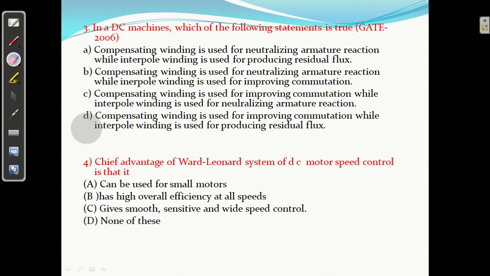Okay. Question number 4. The chief advantage of the Ward-Leonard system of DC motor speed control is that it can be used for small motors, has high overall efficiency at all speeds, or gives smooth, sensitive and wide speed control. Yes, C is correct. For question number 4, the Ward-Leonard method is smooth, sensitive and wide speed control. So C answer is correct.